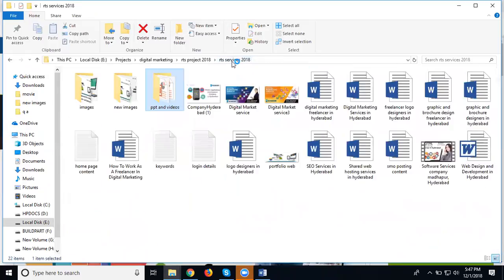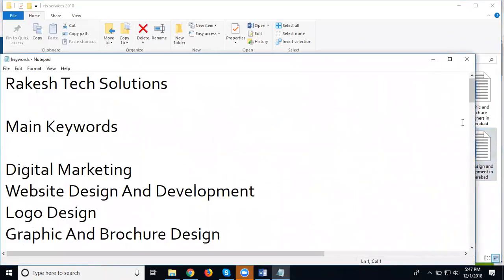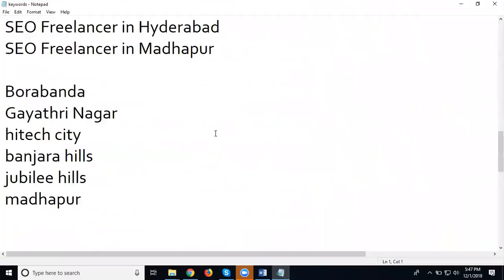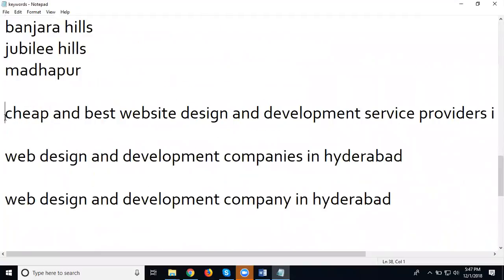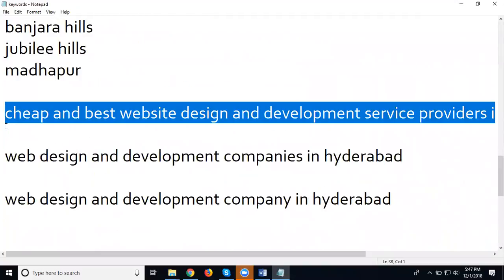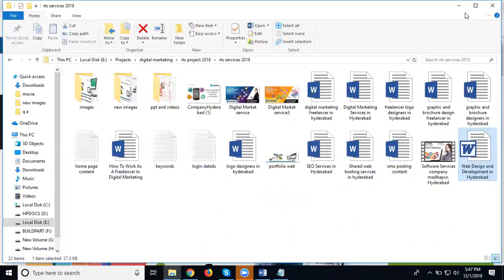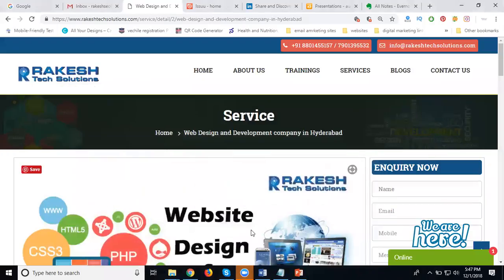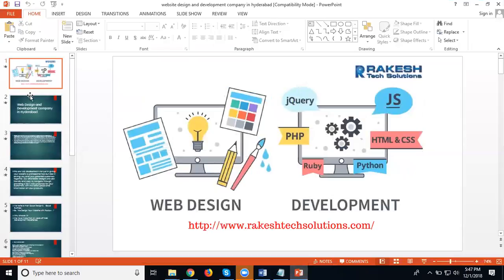After that, I'm searching for my keyword with the Word document. In this, I'm searching for cheap and best web design development services providers in Madhapur, Hyderabad. First of all, select your PPT.